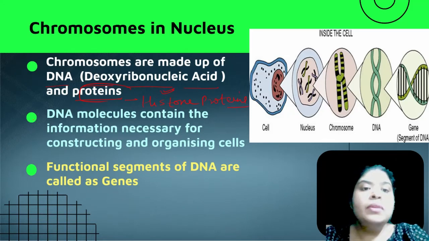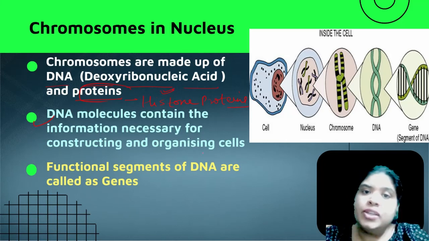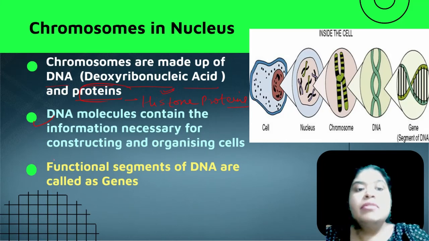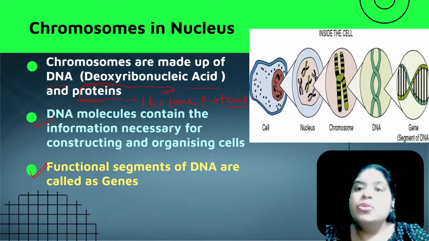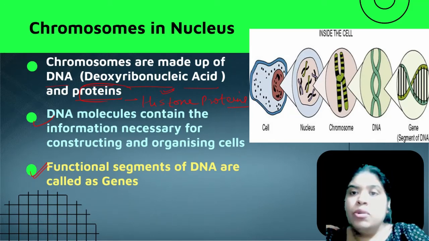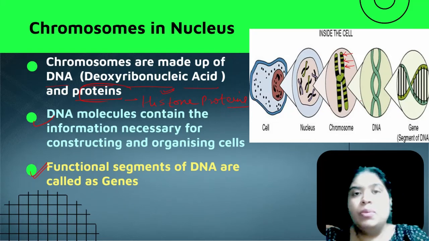Now these DNA molecules contain the basic information necessary for organizing or making a cell, in the form of genes. So the functional segments on the DNA are called genes. See over here, this is in black. The entire DNA would not contain functional sequences.